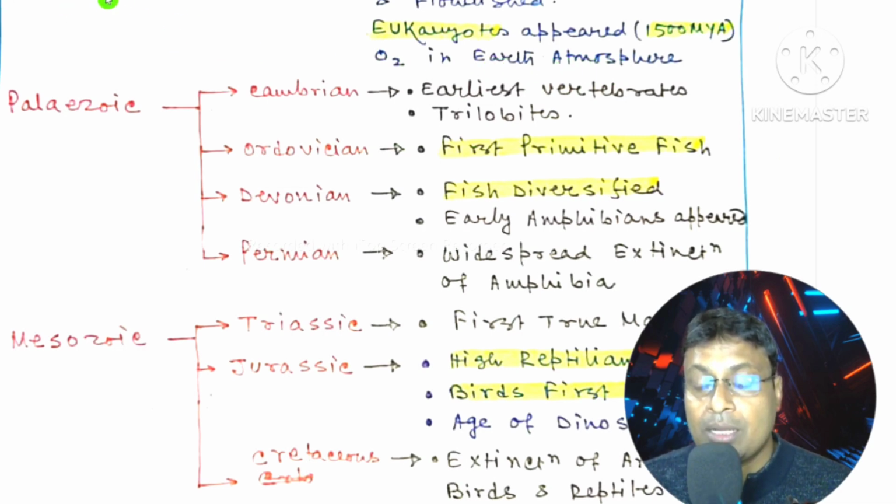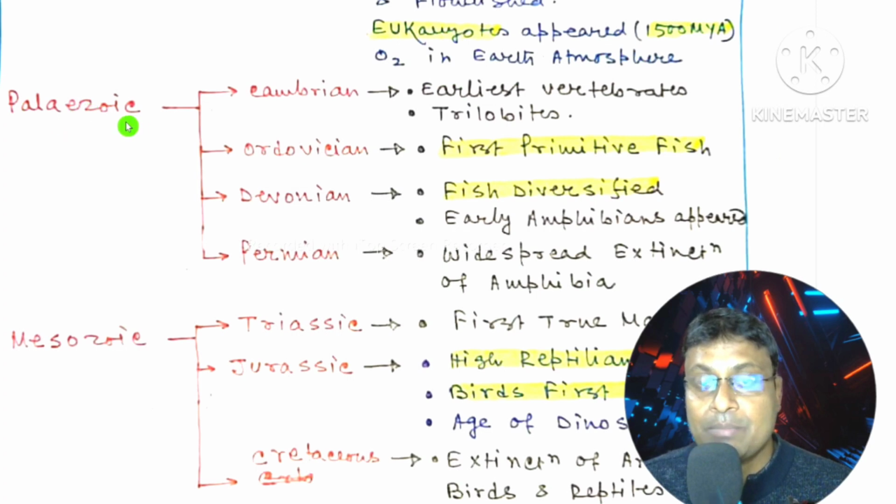At the time of the origin of Earth, the Earth was totally anoxygenic, or the Earth's atmosphere was totally reduced, with only a few reduced gases, that is methane, hydrogen, and water vapor. So these types of gases were present during the first period of the origin of Earth. But later the oxygenic bacteria evolved, which caused the adding of oxygen to the atmosphere. So the atmosphere of the Earth became oxygenic during this Proterozoic era.